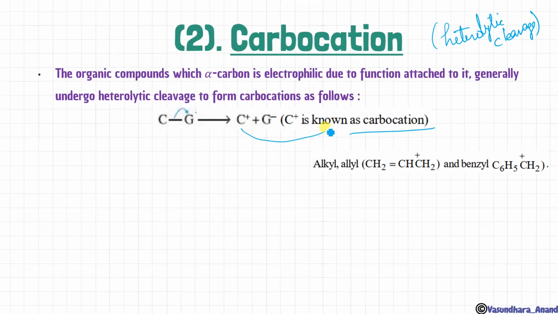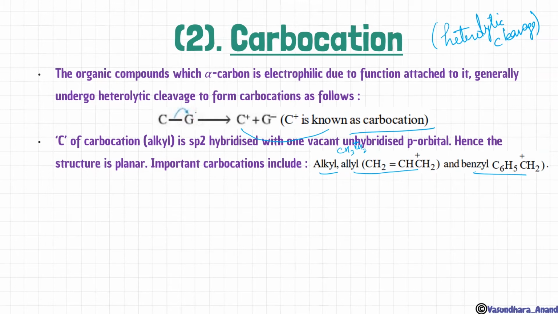This one is carbocation. Got it? It can be alkyl, allyl, benzyl, like this. I just explained this to you. So instead of a free radical, now we will consider the positive charge, and the rest will be the same. Alkyl, so that is clear? CH3, CH2 plus we can say. Yes. So as with free radicals, carbocation alkyl is also primary, secondary, tertiary we can say.